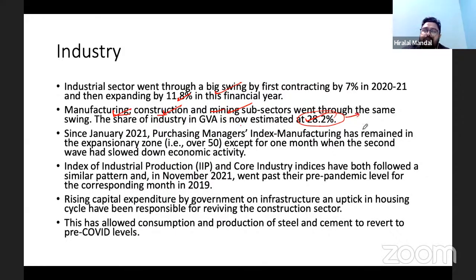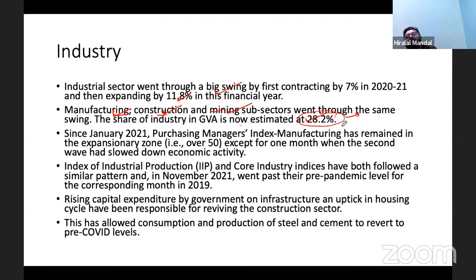It is a positive sign in the economy, because that is what the government of India is trying to do. The government of India is continuously making an effort on the supply side so that more and more manufacturing setups are there in the country. It has announced various supply side measures, and along with that, PLI schemes are there. That's why you can see the growth of industry has started picking up at this point of time.